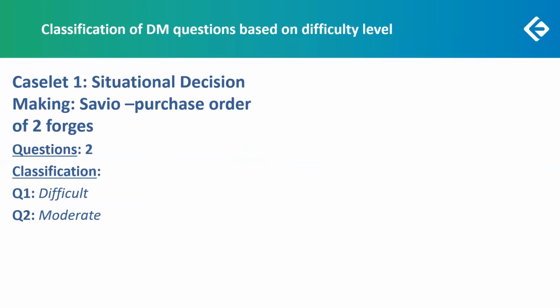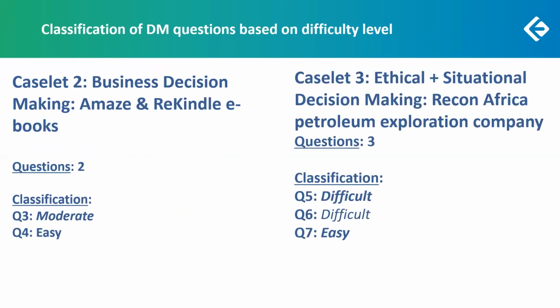Caselet 1, the situational decision-making one, of Savio, purchase order of 2 forges. The first question was difficult, but the second one was moderate. The first question was difficult because you needed to read the details carefully. Caselet 2, the business decision-making caselet to do with the ebooks, Amaze and Rekindle, had 2 questions. One was moderate and the other was easy. So definitely something that you could get into. It also didn't make for heavy reading, very short, crisp, less data.